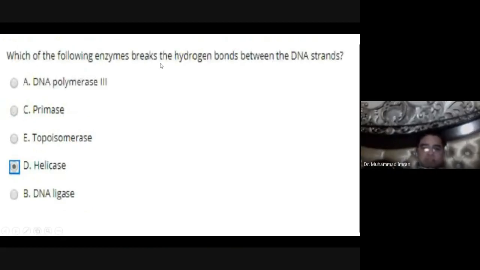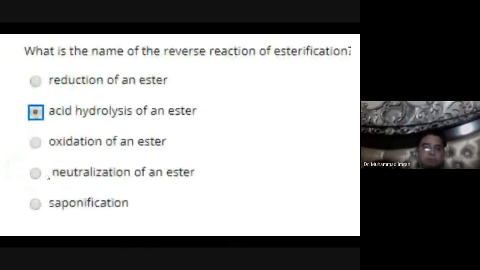Which of the following enzymes breaks the hydrogen bonds between the DNA strands? It is helicase, which breaks the bonds between the double-stranded DNA and opens up the DNA. Which is the name of the reverse reaction of esterification? It should be acid hydrolysis of an ester.